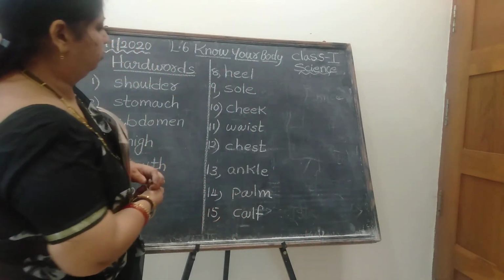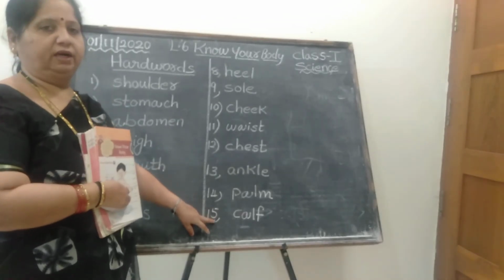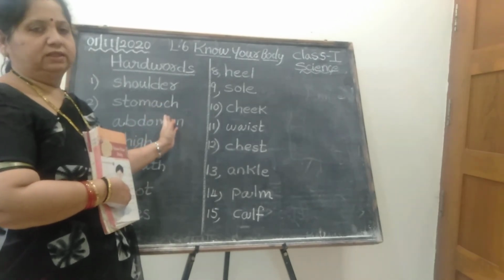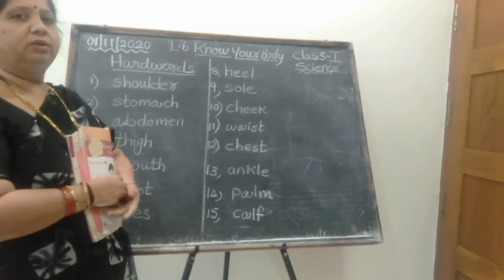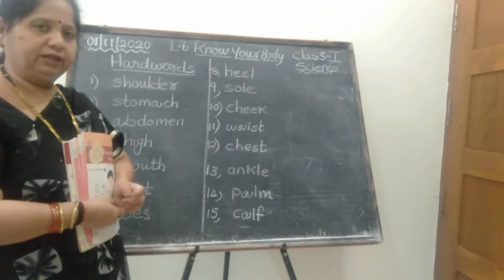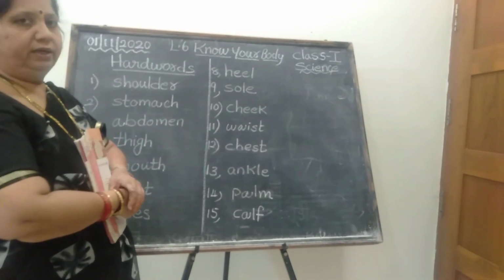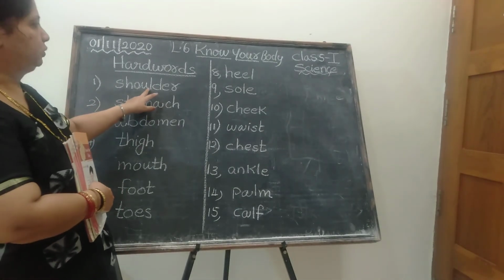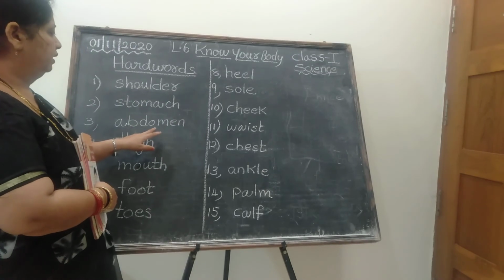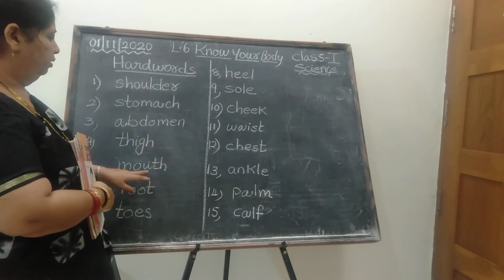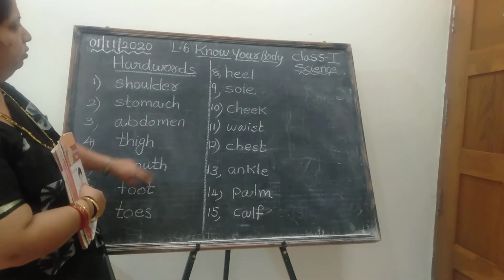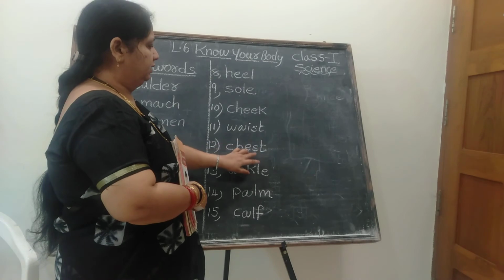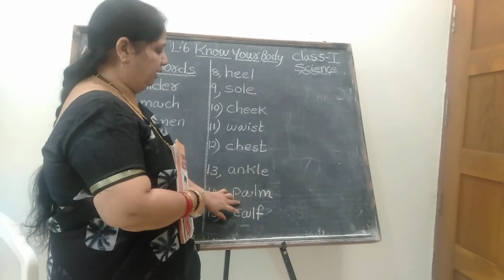Okay children, how many hard words have I given to you? 15 hard words. So make the practice in your science class notebook. In the rough notebook, do the practice at least two or three times. But in the class book, you should write only one time, children. Is it clear? Once again I will explain. First one, shoulder, stomach, abdomen, thigh, mouth, foot, toes, heel, sole, cheek, waist, chest, ankle, palm, calf.